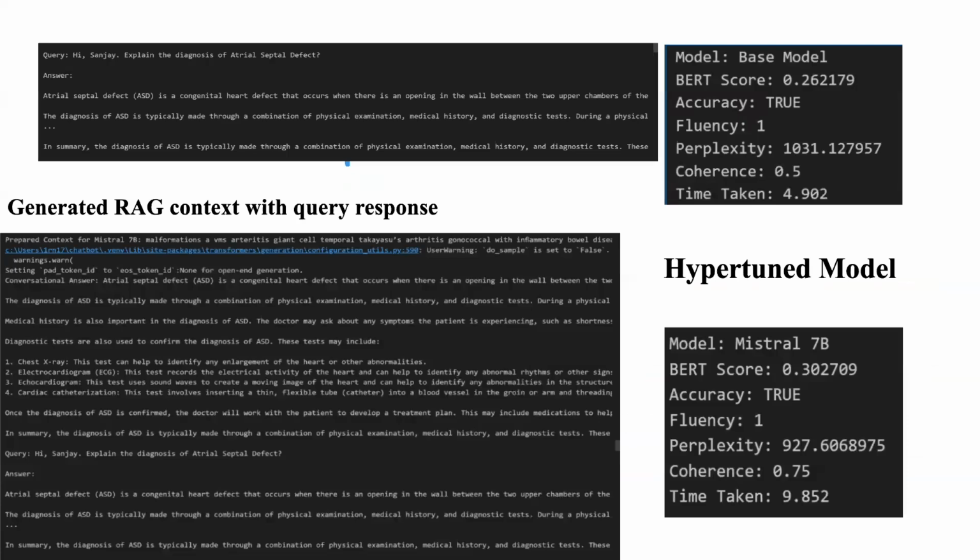As you can see, in this diagram, we can see what context from RAG is being taken and passed to the model, what is the query being given, and what is the answer being generated. Coming to the evaluation metrics, we can see that the base model, although, I mean, there is improvement in base model to hypertuned model in BERT score, in perplexity is being reduced, and coherence is increased. Although time taken for the hypertuned model is more because naturally it is being hypertuned with additional data.